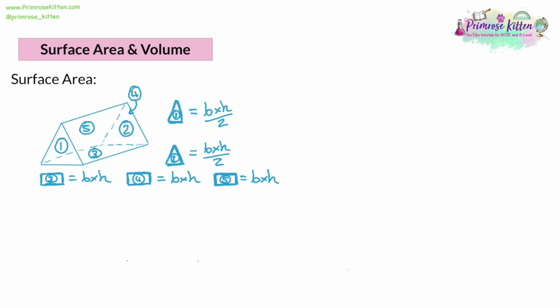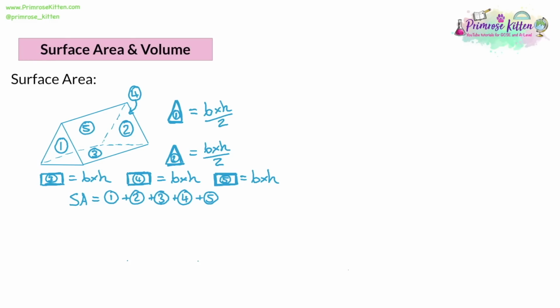Well, the surface area is going to be shape 1 plus shape 2 plus shape 3 plus shape 4 plus shape 5. And depending on the object, there might be more or less of these. So for example, a cuboid is going to be made out of 6 rectangles. A triangular prism, like we see, is 2 triangles and 3 rectangles, and there can be all sorts of different variations to this.